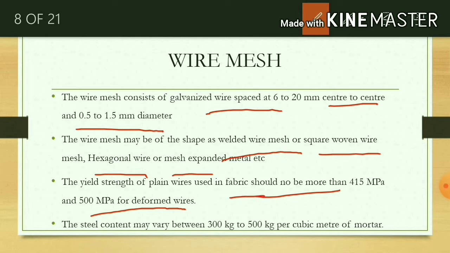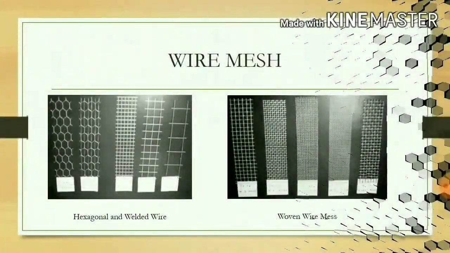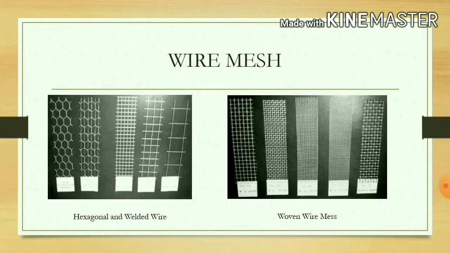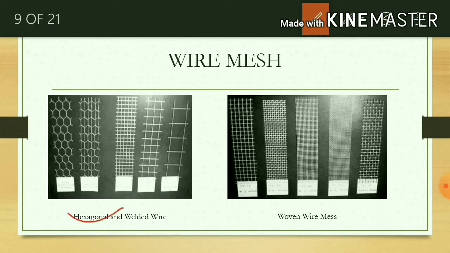The steel content or steel density in ferrocement should be between 300 kg to 500 kg per cubic meter of mortar. These are types of wire mesh. This is hexagonal type of mesh, and this is expanded metal mesh. These are hexagonal. This is known as expanded metal mesh.